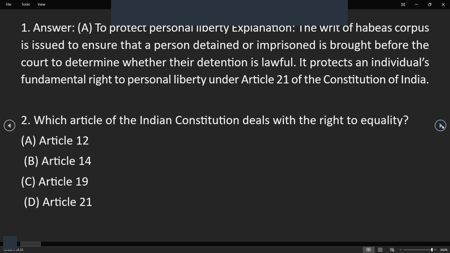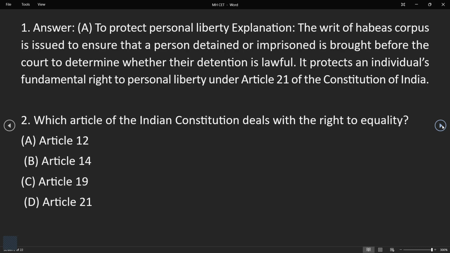Here is our answer. It is option number one, which is to protect personal liberty. Its explanation: the writ of habeas corpus is issued to ensure that a person detained or imprisoned is brought before the court to determine whether their detention is lawful. It protects an individual's fundamental right to personal liberty under Article 21 of the Constitution of India.